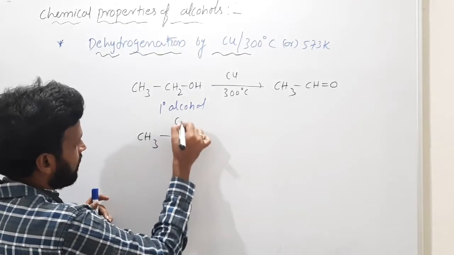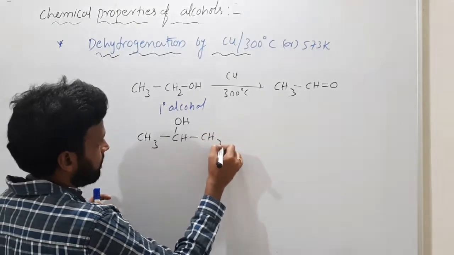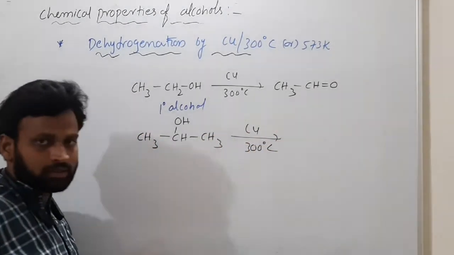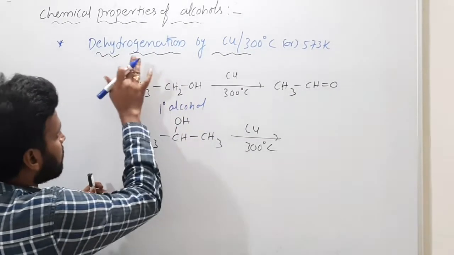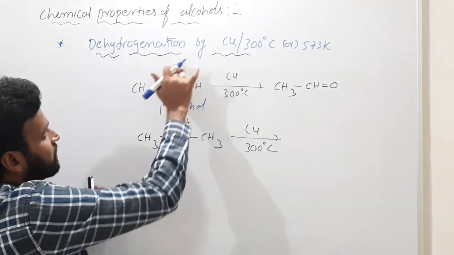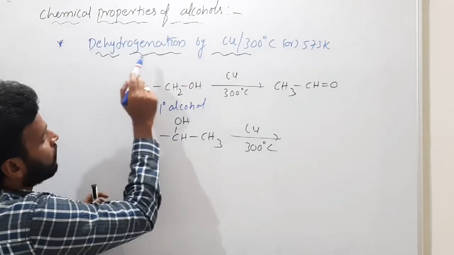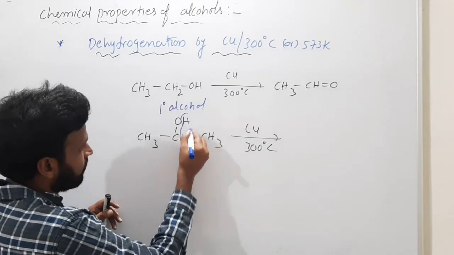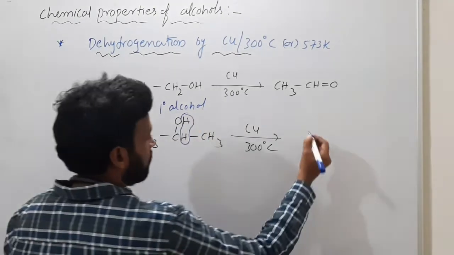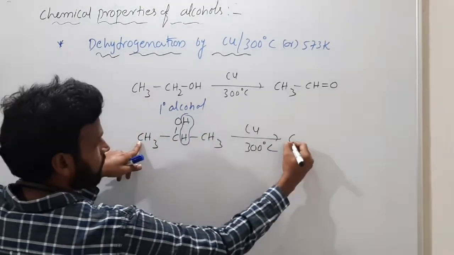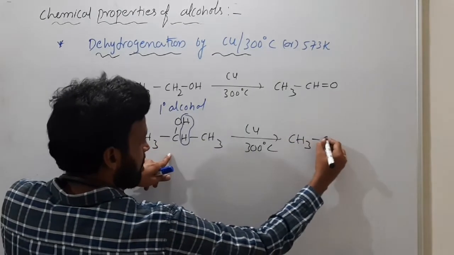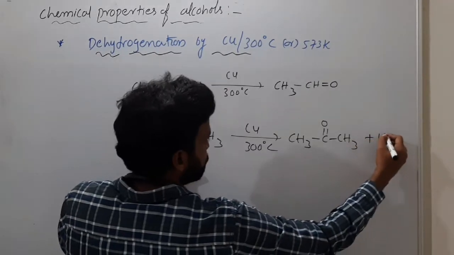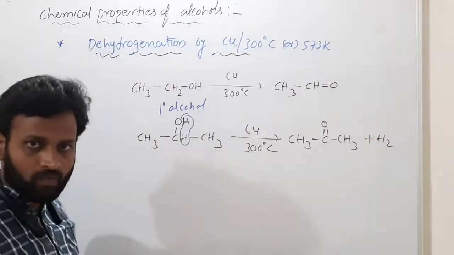If I use secondary alcohol CH3CHOHCH3, I am using the same copper at 300 degrees Celsius. This is also like oxidation, but that oxidation comes under dehydrogenation. What is the meaning of dehydrogenation? Removal of hydrogen. See, hydrogen one from here, one from here. Hydrogen is removed. So what do you have here as final product? Look at this: CH3COCH3 plus H2. That's it.